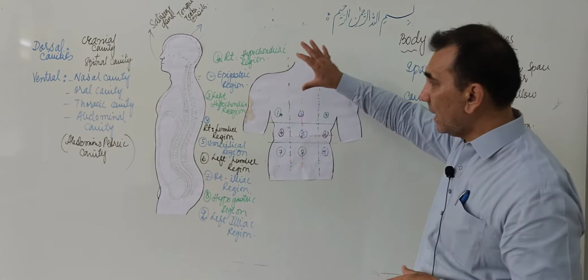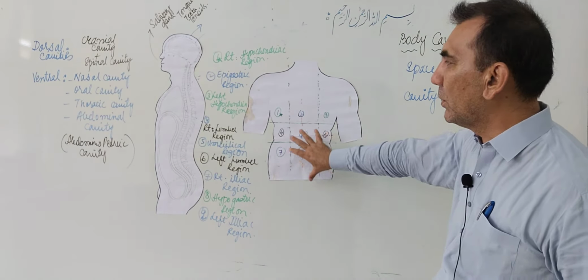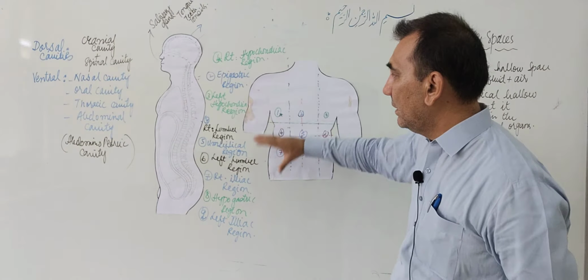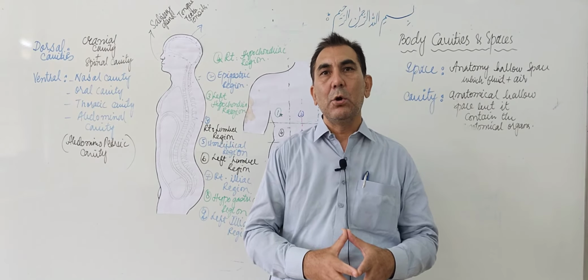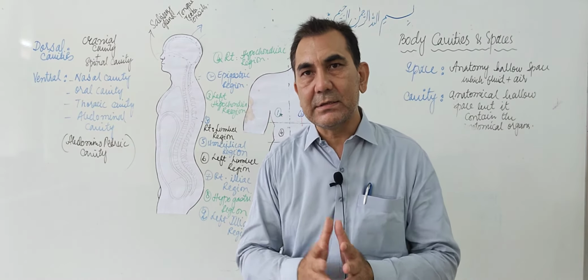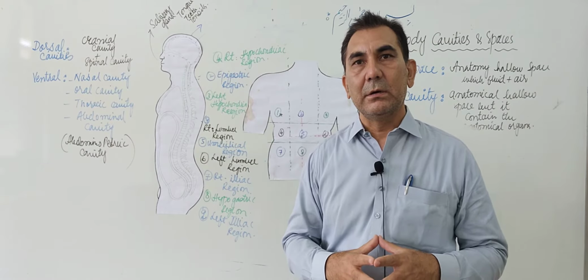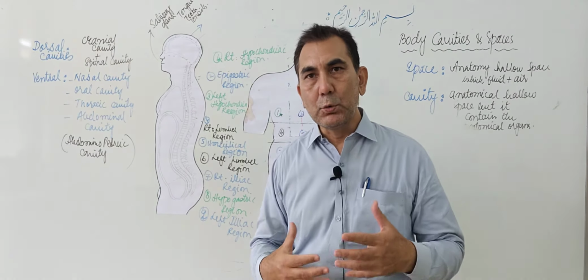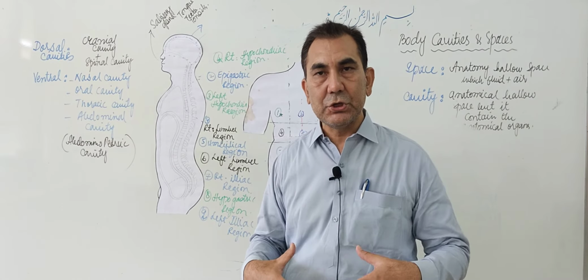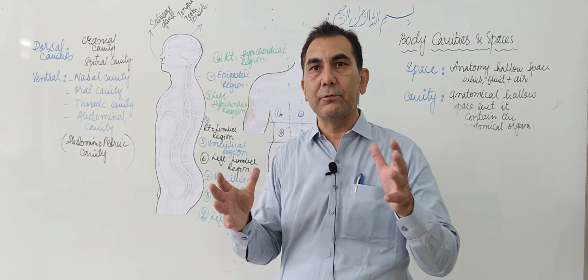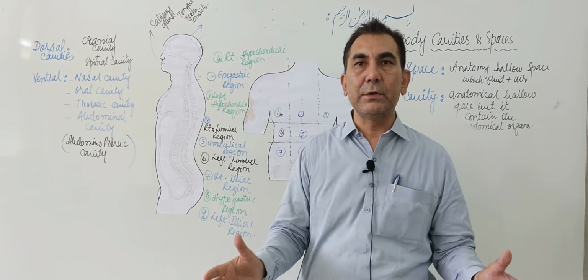So we also learned about the thoracic cavity, oral cavity, and the abdominal cavity. We learned in more detail about the abdominal cavity, and we learned the two types of regions which divide the abdominal cavity. One is called the 4-quadrant region, and the second one is called the 9 regions of the abdominal cavity. Both types of regions are used by physicians or surgeons to do the physical examination of the patient, and to find out the different organs and portions of organs present in different regions of the abdominal cavity.